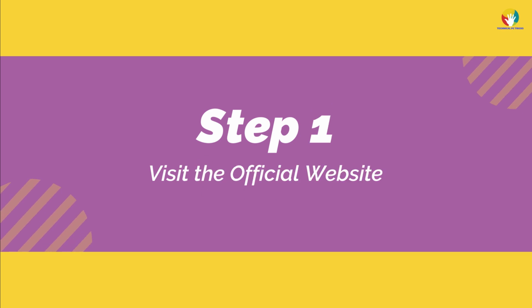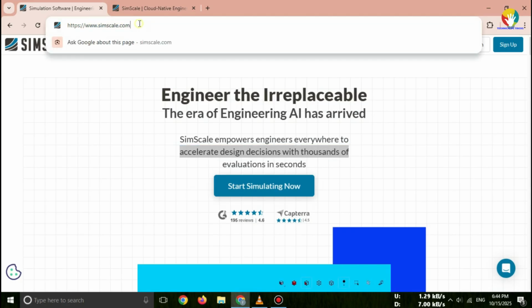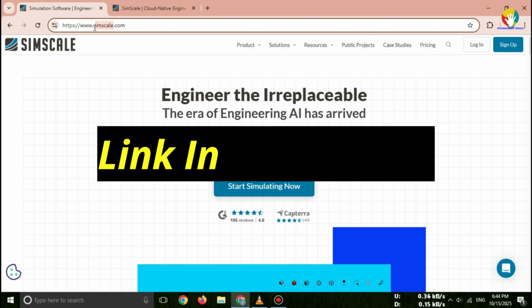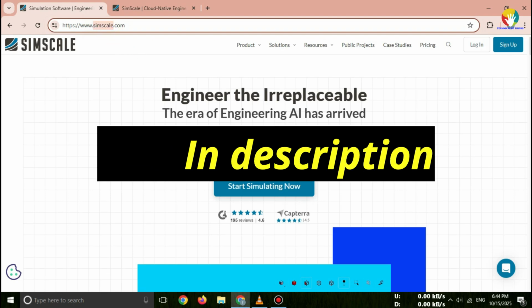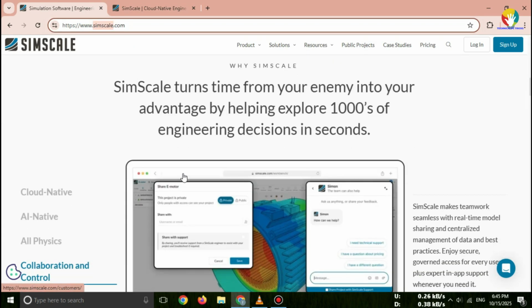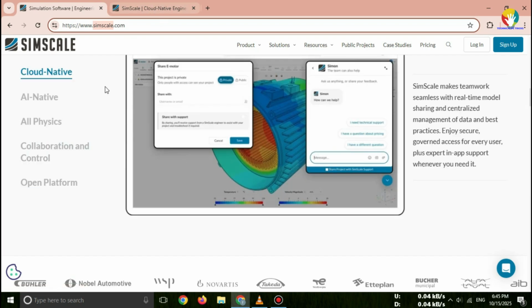Step 1. Visit the official website. Open your browser and search for SimScale Free Trial 2025, or go directly to simscale.com. Always use the official website to stay safe and secure.